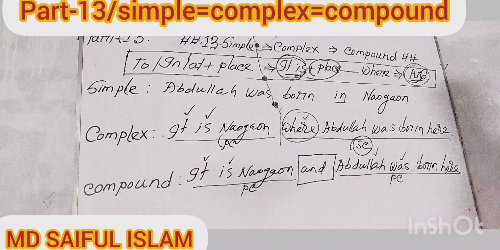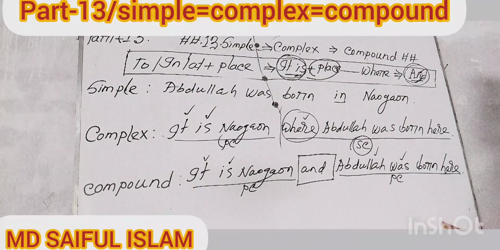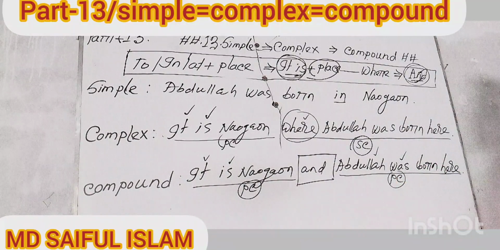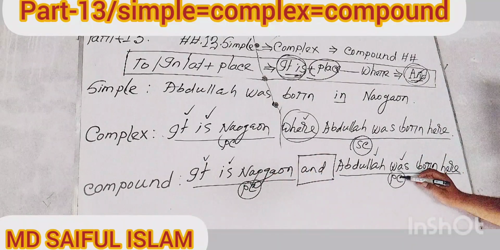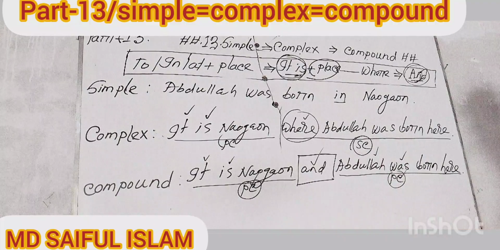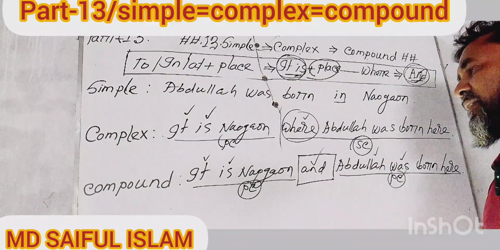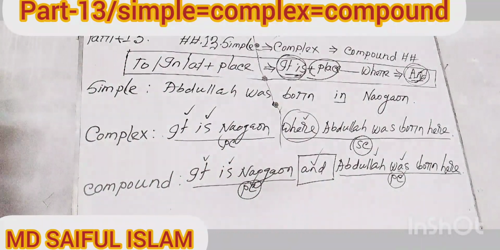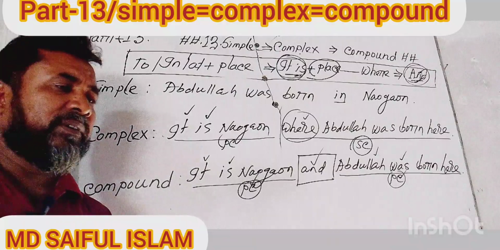My dear learners, now think about this statement. What category of sentence is this? I can assure you, my dear learners, this sentence or statement is, of course, a compound sentence, because it is said that a compound sentence is a sentence where there are two principal clauses mixed with a coordinate conjunction such as "and." Here in this statement we can say principal clause 1 and principal clause 2, and in the middle of the statement it is mixed with the coordinate conjunction. And so, my viewers, I can assure you this statement is of course a compound sentence. My dear learners, hope that you have understood clearly.